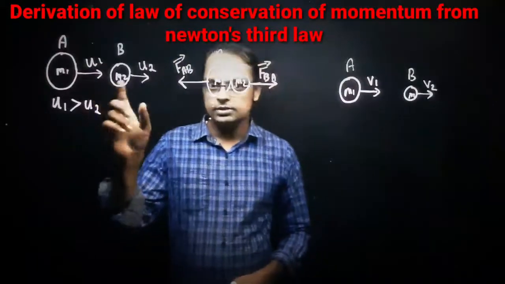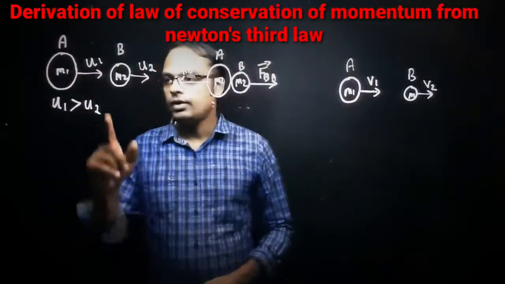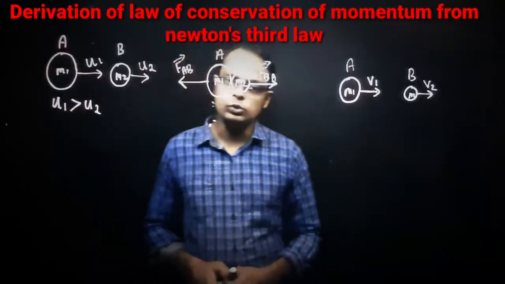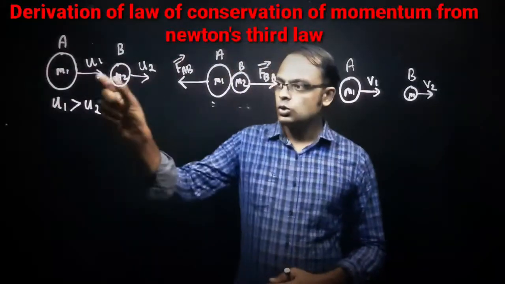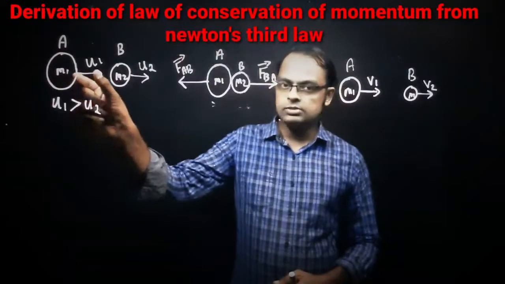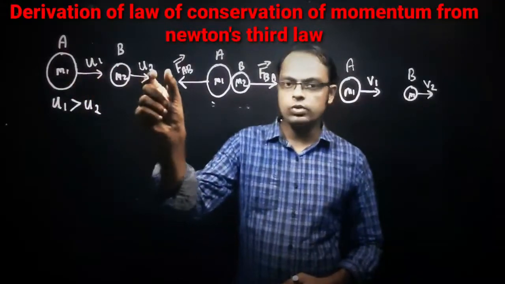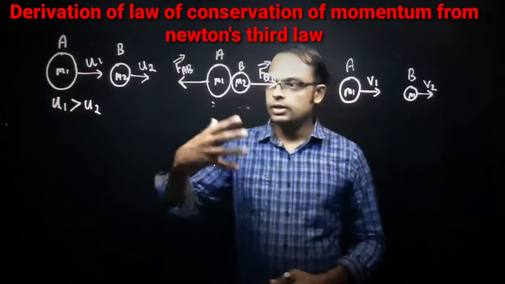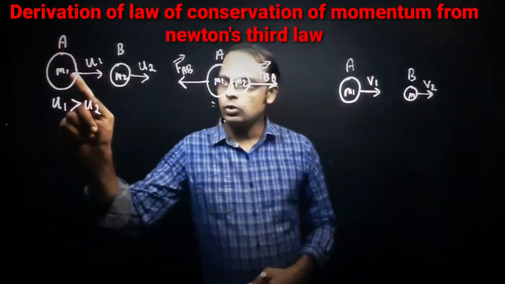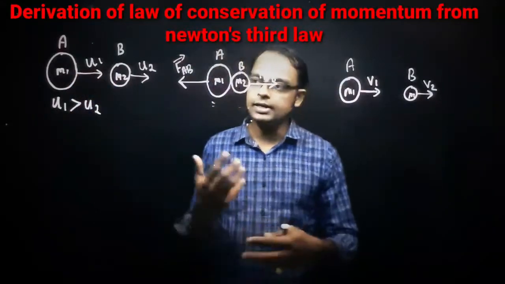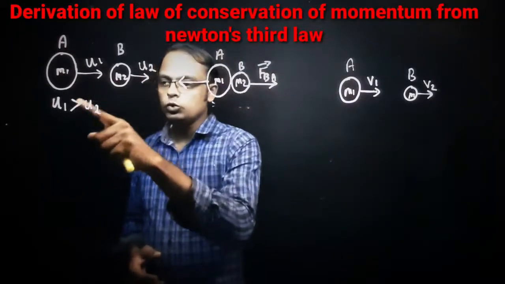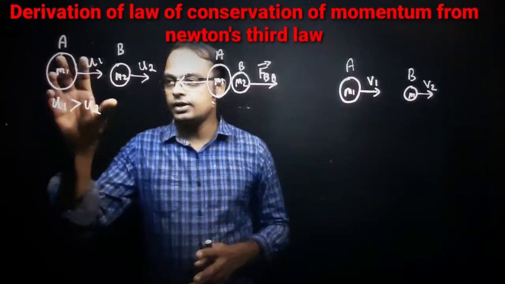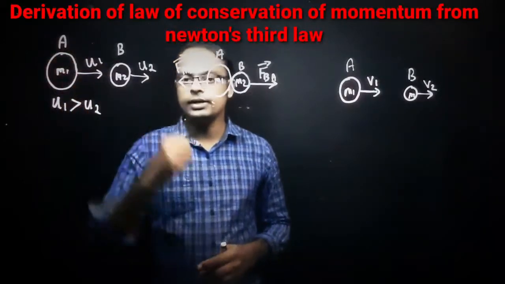Consider two bodies A and B having masses m1 and m2 moving with velocities u1 and u2. So m1 is moving with u1 and m2 is moving with u2. Now we are imagining that the velocity of mass m1 is greater than the velocity of mass m2. So what will happen here? u1 is greater than u2. Definitely the first body will go and hit the second body.